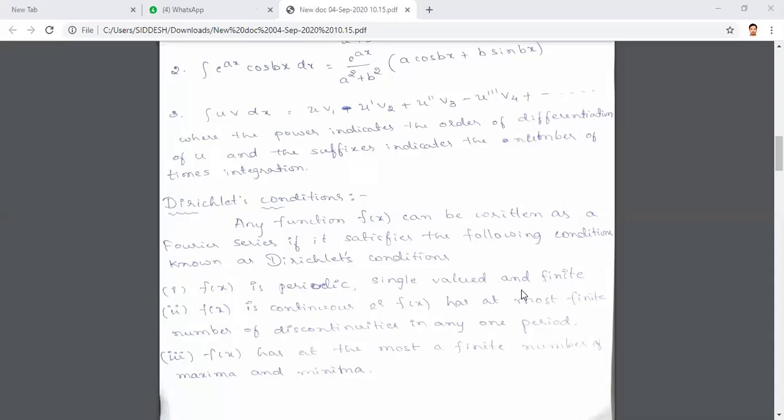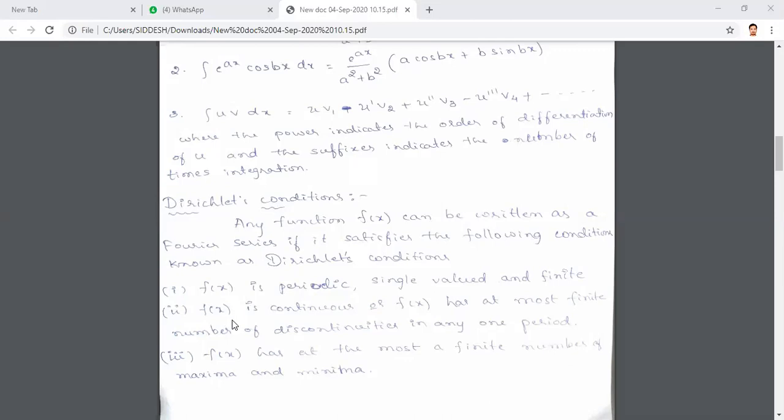Yes, sir. So next one is f of x should be continuous, or f of x has at most a finite number of discontinuities in any one period. If you consider some period, that is the interval minus pi comma pi, or it may be 0 comma 2 pi, in that interval the function should be continuous. First thing is it should be continuous. In case it is not continuous, then it should have at most a finite number of discontinuities. Then you can express that function in terms of Fourier series.